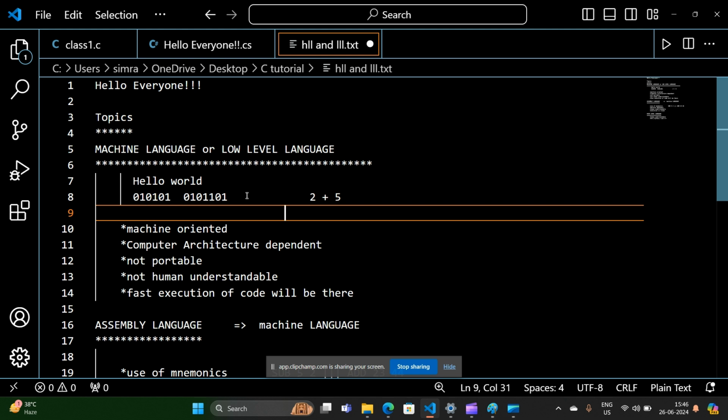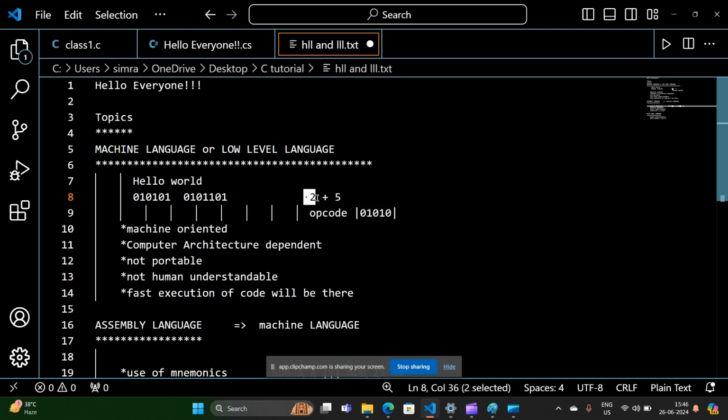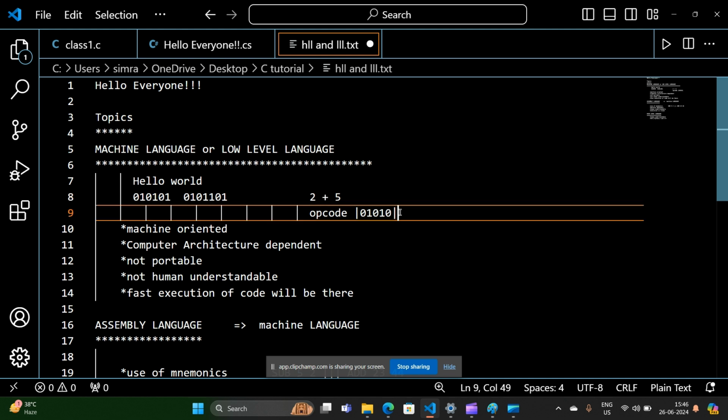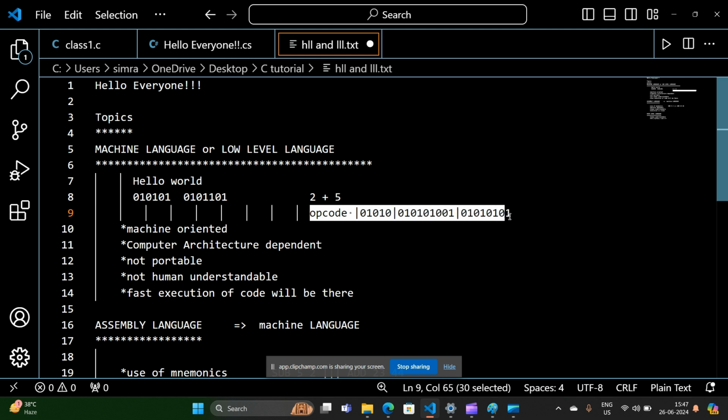We have to write the op code. First of all we write which operation is going to be performed. We are going to perform the addition operation. Then there will be some zeros and ones for the plus operator, 0 1 0 1, and then come the two operands: 2 and 5 are the operands on which the plus operation has to be performed. So for 2 we write these zeros, and this is for the 5. In this way we have to write the code in machine language or low level language.